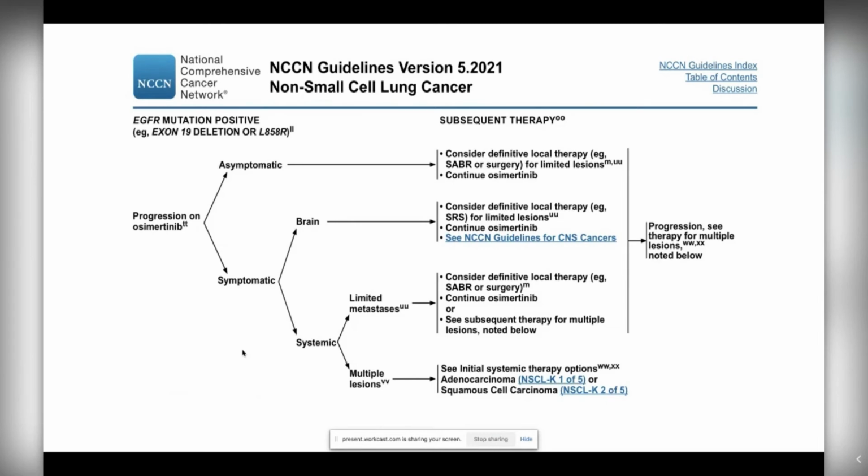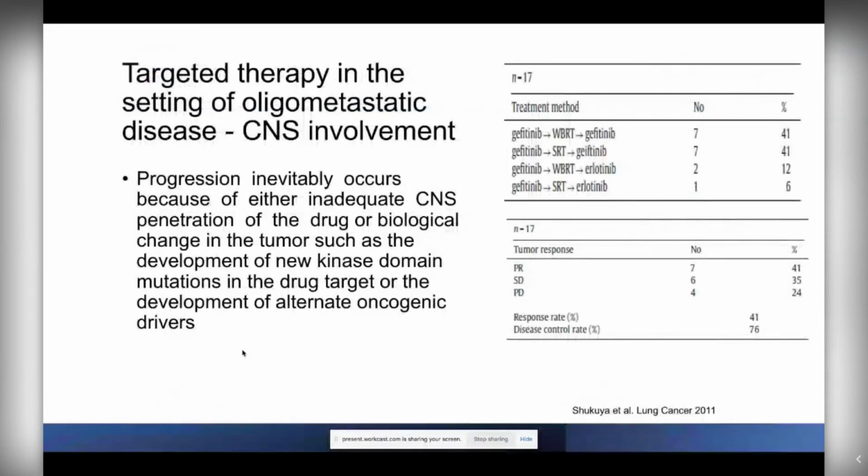And similarly, we'll talk a little bit about the brain, but if there is oligometastatic progression in the brain only, you can consider definitive local therapies such as stereotactic radiation, or very high level radiation to the brain lesions for these limited lesions, and then you can continue on osimertinib. So here are some of the studies that have looked at that, looking at targeted therapy in the setting of oligometastatic disease with progression with predominant disease in the brain.